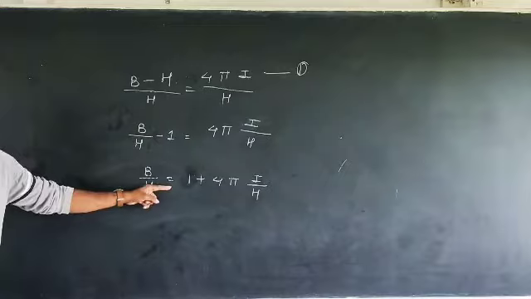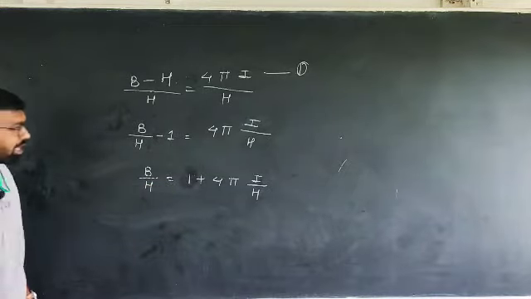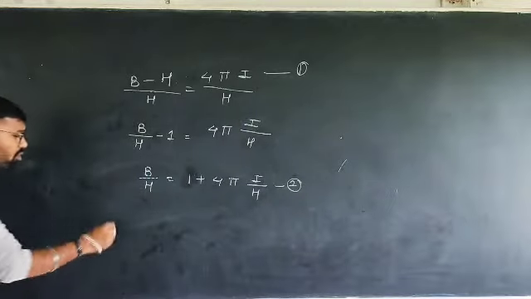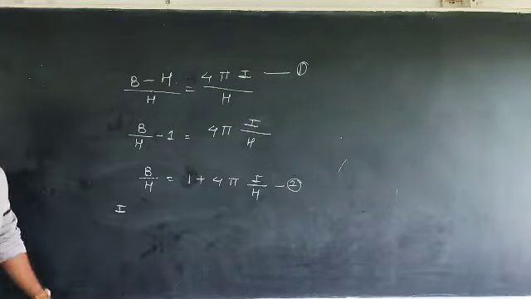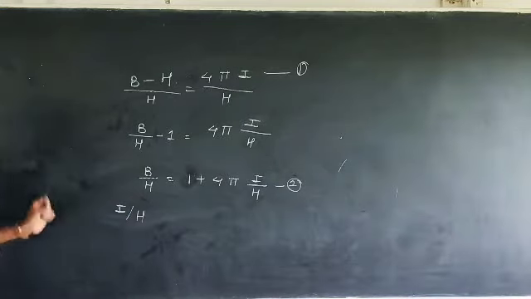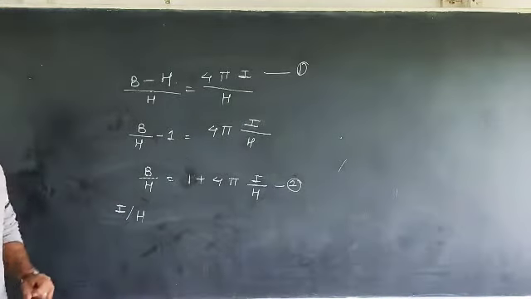Now this is equation number 2, okay? What is I here? The capacity of a substance to be magnetized. What is H here? It is the strength of the external magnetic field.